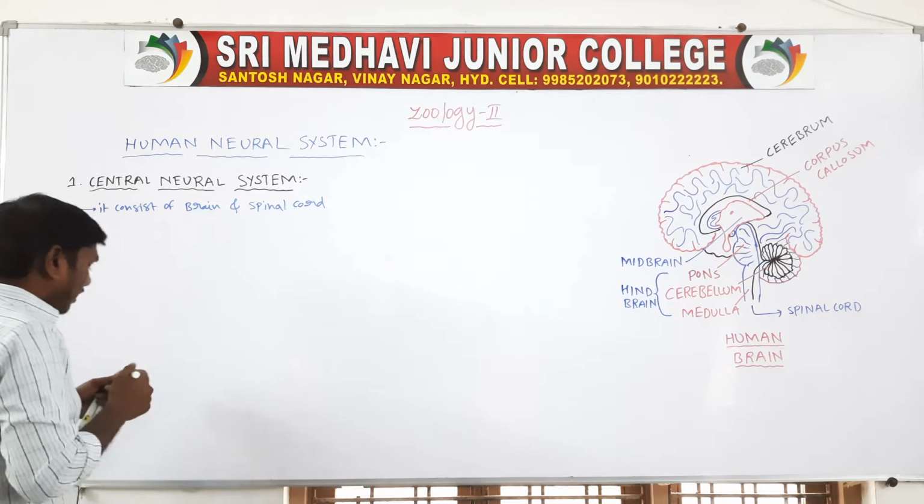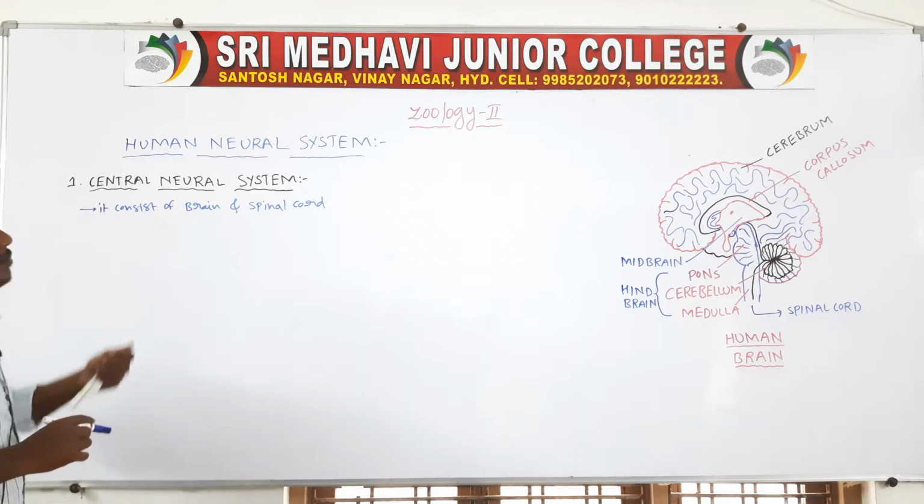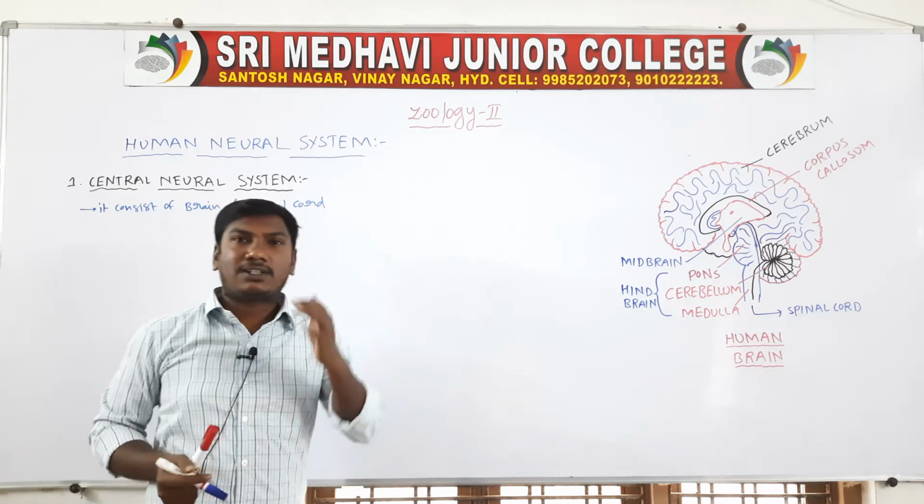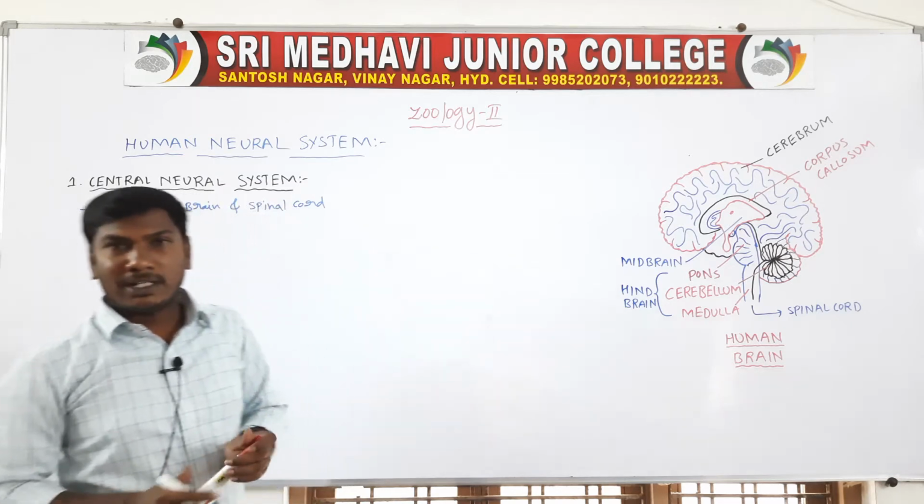The central nervous system consists of the brain and spinal cord.